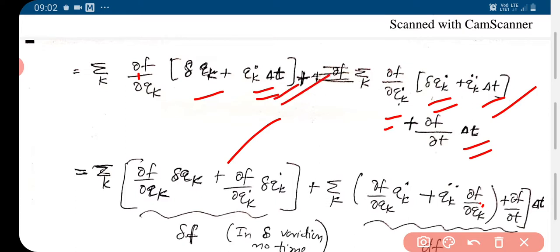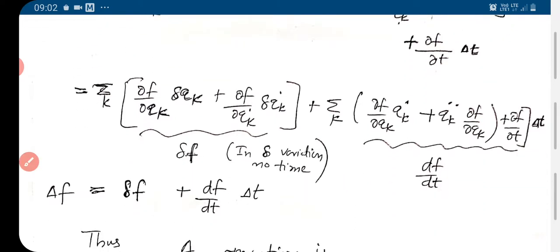So del t is a common factor, and we can write it like this.